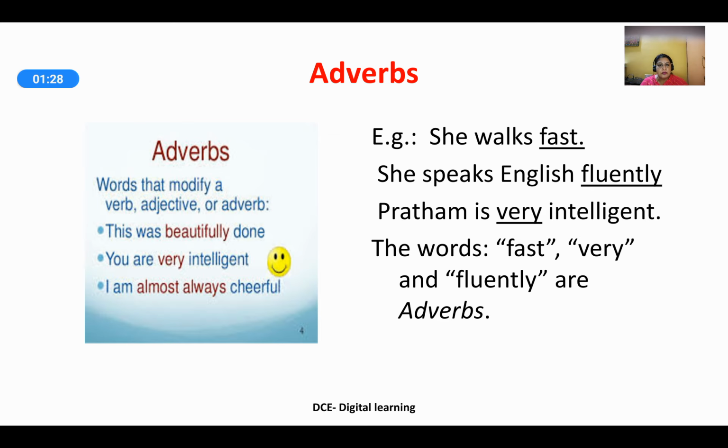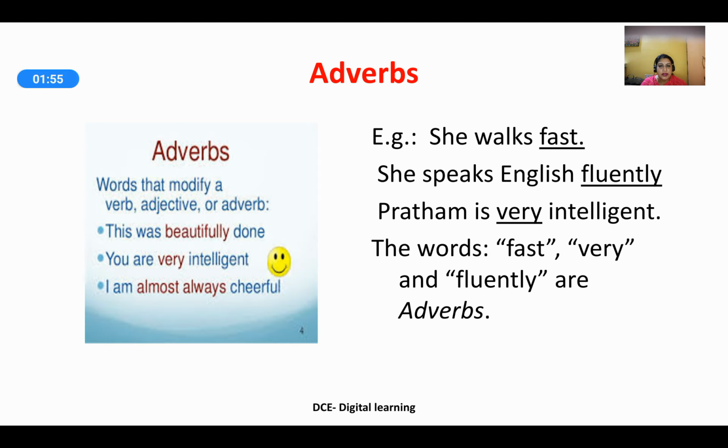A few examples are provided here. She walks fast. She speaks English fluently. Pratham is very intelligent. Observe the sentences here. First sentence, she walks fast. She is the pronoun, walks is the verb, the action part of the noun or the pronoun. Fast is the way the verb is happening. She is walking fast. So, the adverb here is fast.